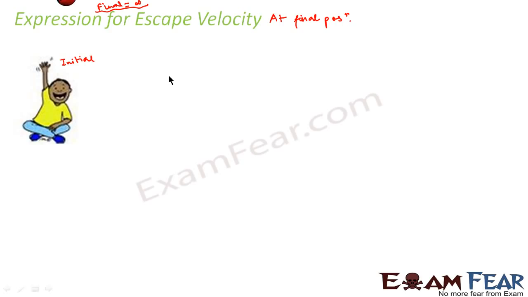We will calculate the total energy at the initial position, and then we will apply the law of conservation of energy, right? So let us start with the final position. At the final position, which is infinity, what should be the total energy? Total energy at infinity should be equal to kinetic energy at infinity plus potential energy at infinity, right? So we will find out the values of each of them.